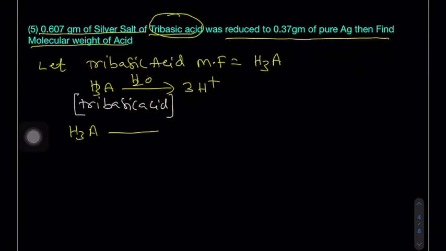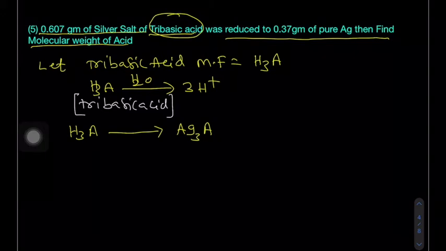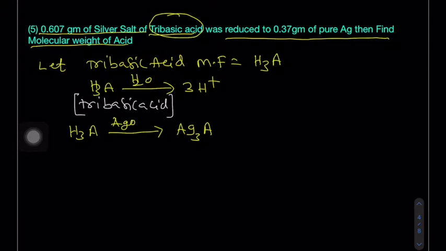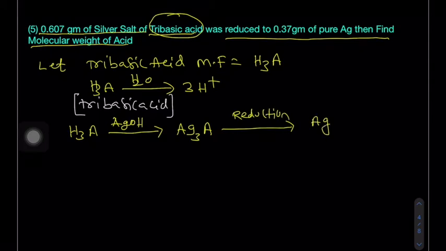okay, now it is changed to a silver salt. Let's suppose I am replacing the hydrogen by silver, because silver is monovalent, hydrogen is also monovalent. Let's suppose I am treating with some base, silver hydroxide, an acid-base reaction, to give the silver salt. Now again this silver salt is reduced, and finally we are getting pure silver precipitate.